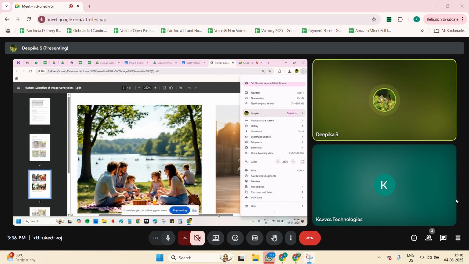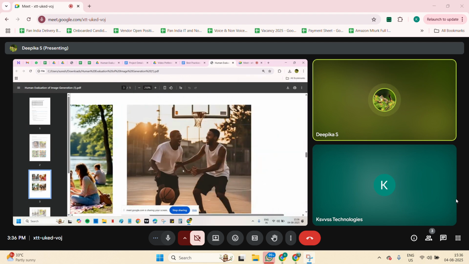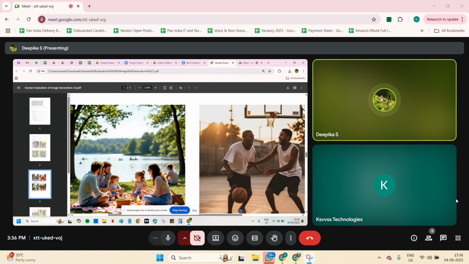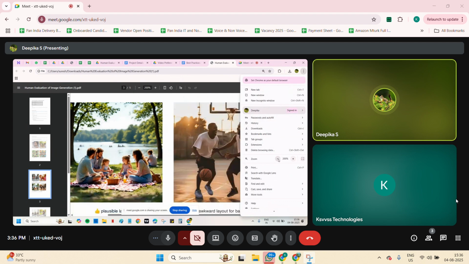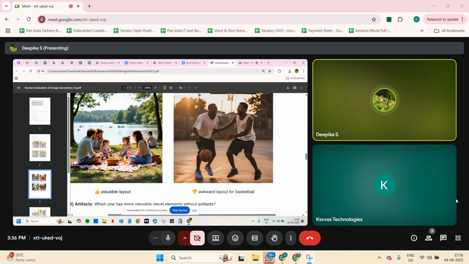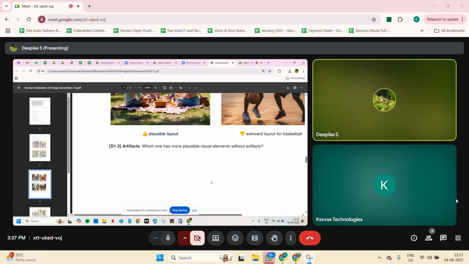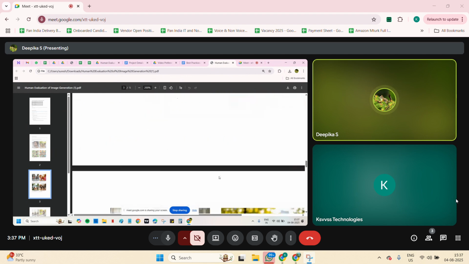You see this man's hand, in the two men playing over there, the hand size is very small. Yes. So some awkwardness was there, so we will not consider this image. This is also not captured fully, not properly captured. So the first image has a proper layout, the second is an awkward layout, so we will not consider the second image.